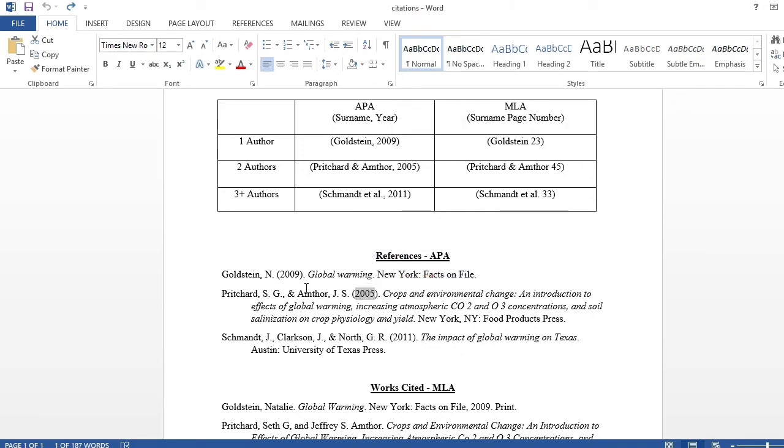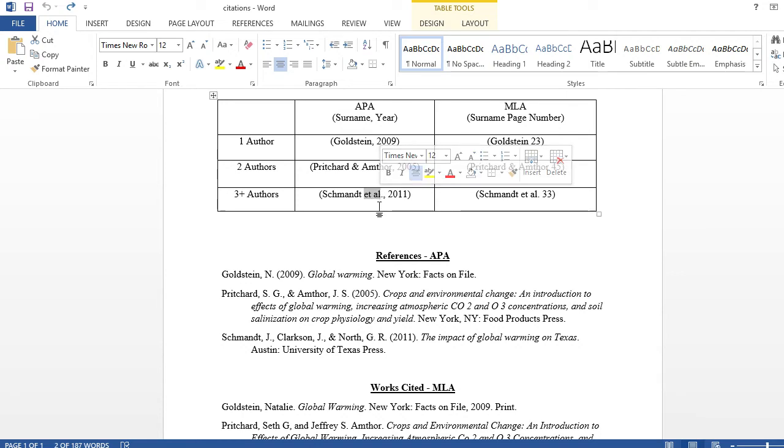For 3 or more authors, we only need to cite the first author's surname, which in this case is Schmandit. Pardon my pronunciation. So here's the first author's surname, followed by et al.